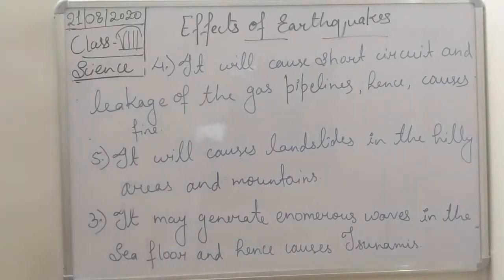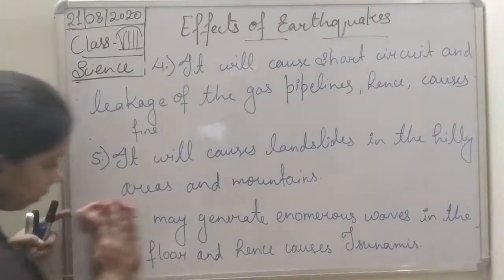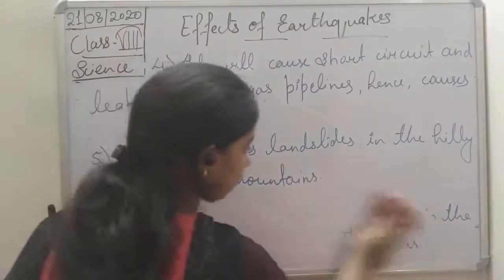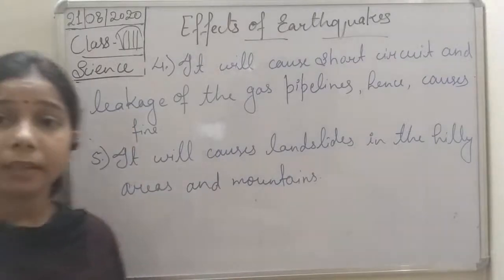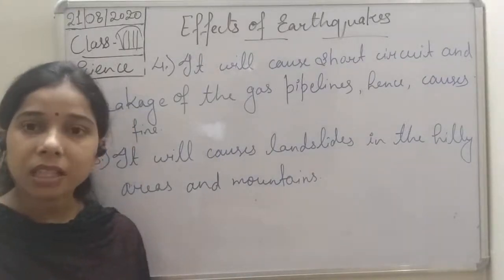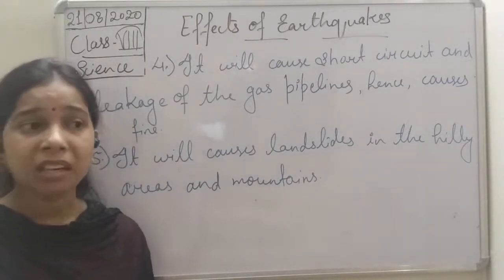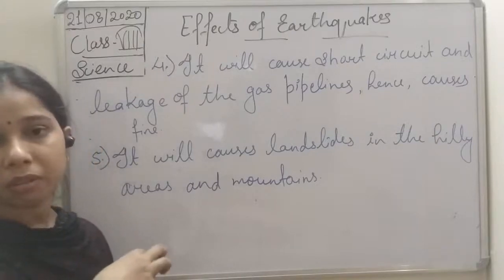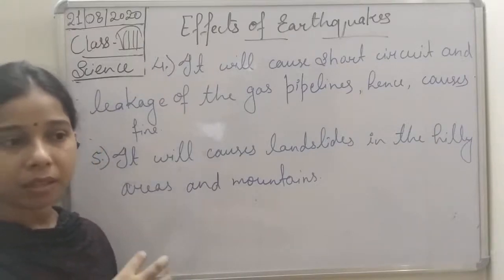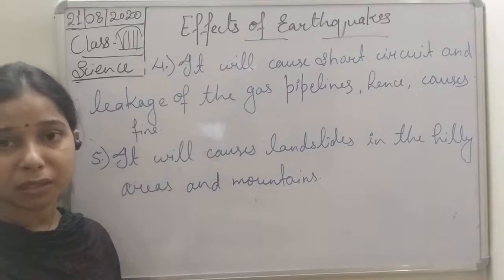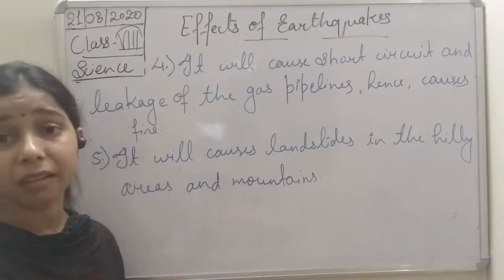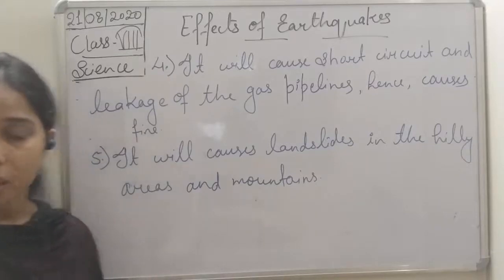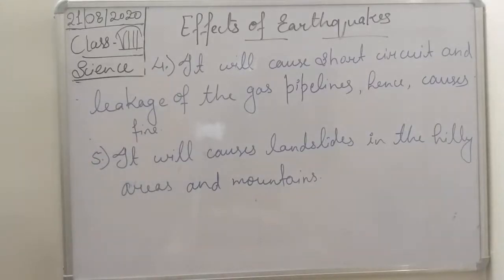Then the last one is that it will burst. Sometimes, due to the earthquake, students, the sewage pipe will burst. And as the sewage pipe bursts, all the dirty water or sewer present in the sewage pipe will spread into the city, and ultimately it will cause disease. Okay, so we can write it.